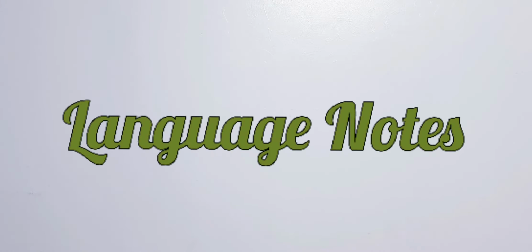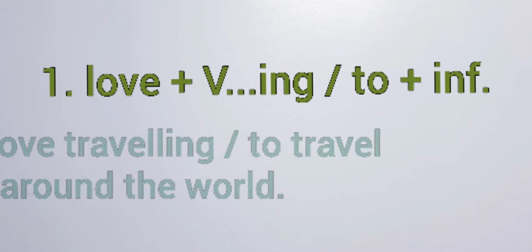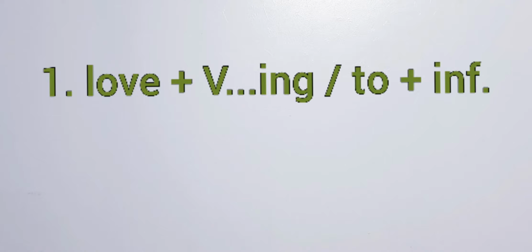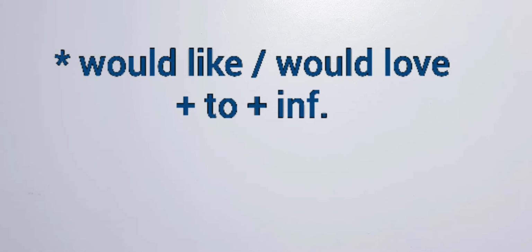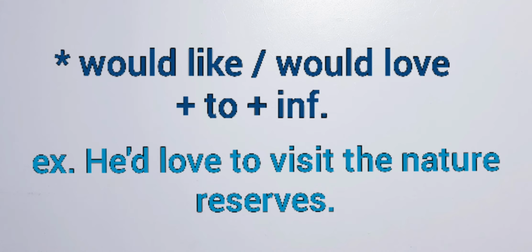Now, look at these language notes. What's the difference between like and would like? The verb like comes before verb plus ing or to plus infinitive. For example, I like traveling around the world, or I like to travel around the world. What about would like? Would like comes before to plus infinitive. Look at this example. He'd love to visit the nature reserves.